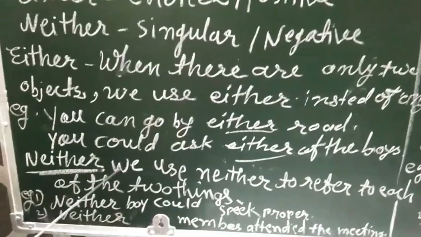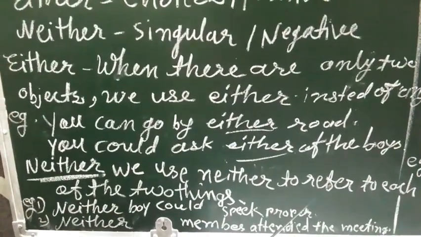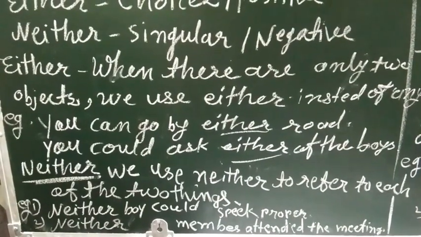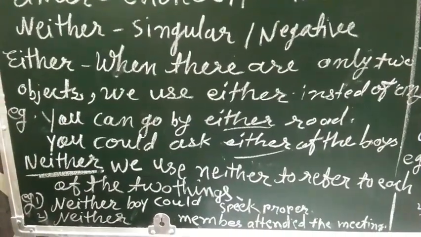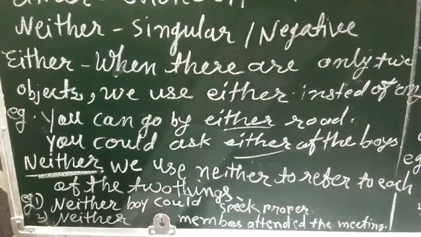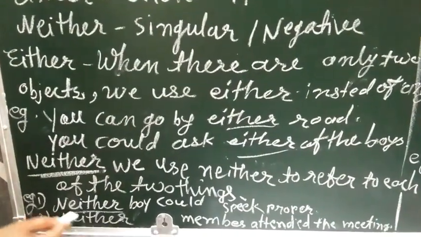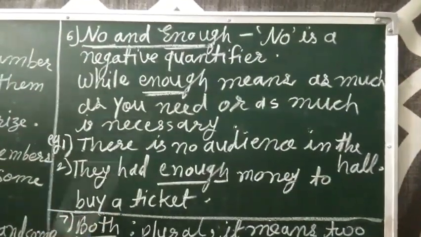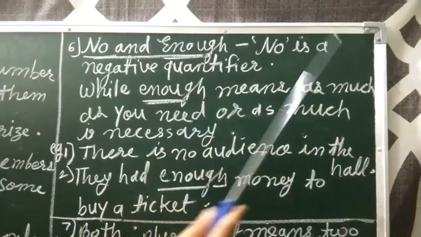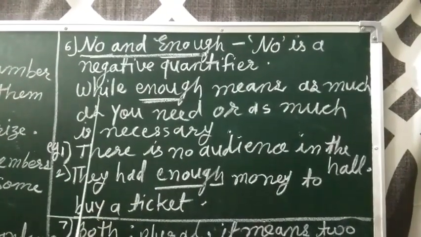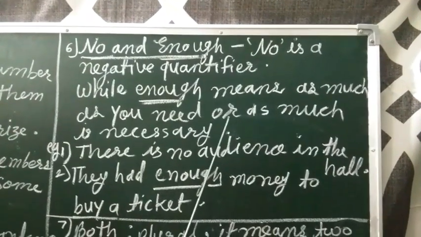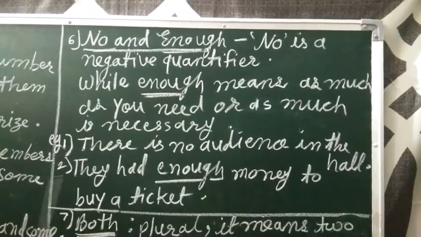Neither, when do you have to use it? We use neither to refer to each of the two things. Neither boy could speak properly, neither member attended the meeting. It is in a negative sense. Then no and enough, when do we use them? No is a negative quantifier, while enough means as much as you need or as much as is necessary.